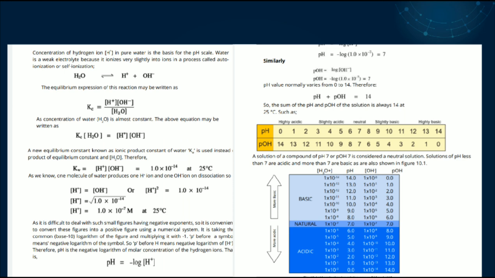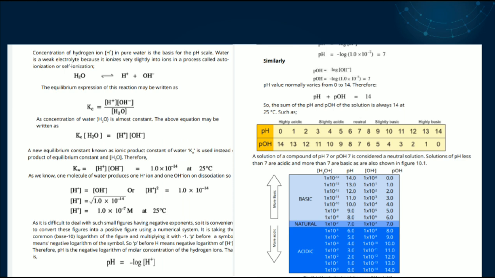Now, by changing this negative value, we will take logarithm. It is taking the common logarithm of the figure and multiplying it with minus 1. P before a symbol means the negative logarithm of the symbol. If we write P before H, then it means this is the negative log of hydrogen ions, and when P is written before OH, hydroxyl ions, then it means the negative log of hydroxyl ions. Now by putting values,